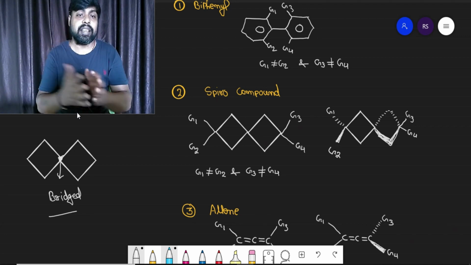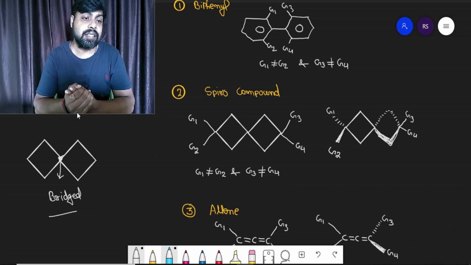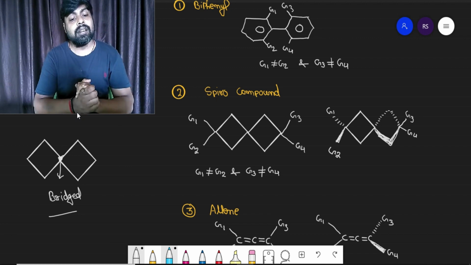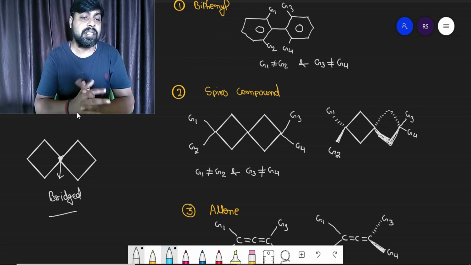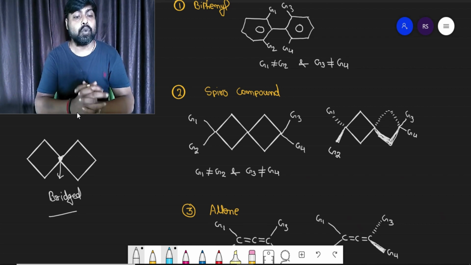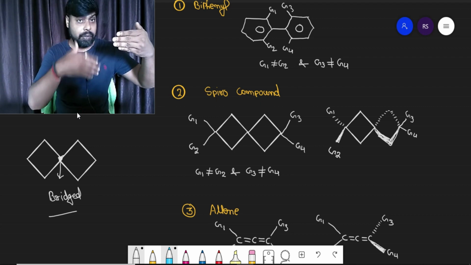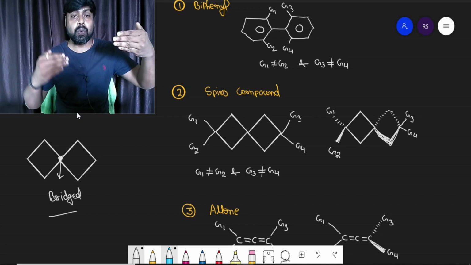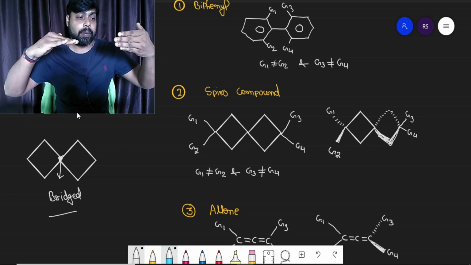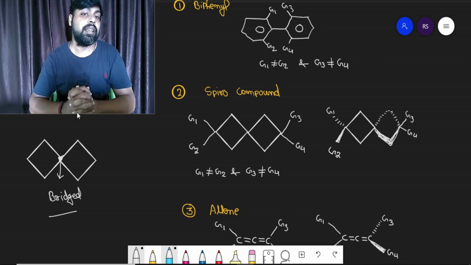If you recall the previous case, the biphenyl case, a compound can achieve optical activity, or you can say an unsymmetrical situation, if the two groups G1, G2 are in the vertical plane, G1 and G2 must not be equal, and also the two groups G3, G4 are in the horizontal plane, G3 and G4 should not be equal, right?